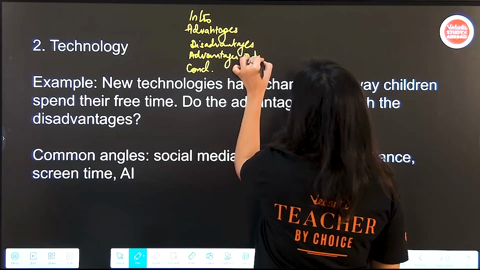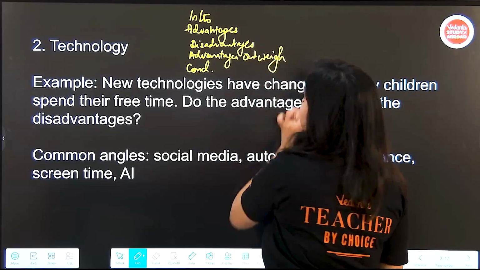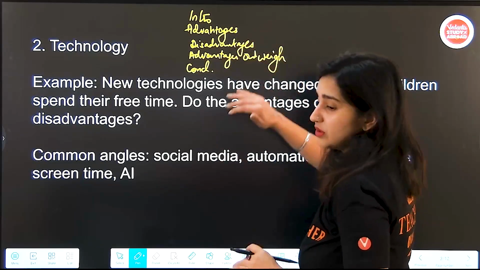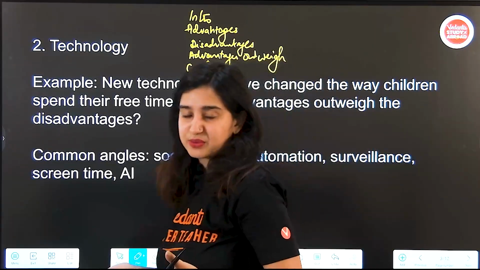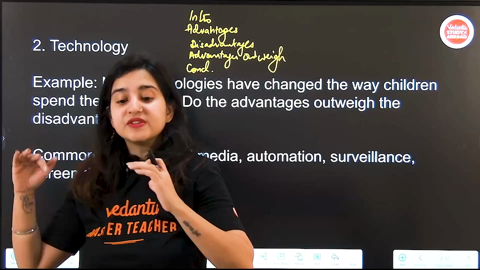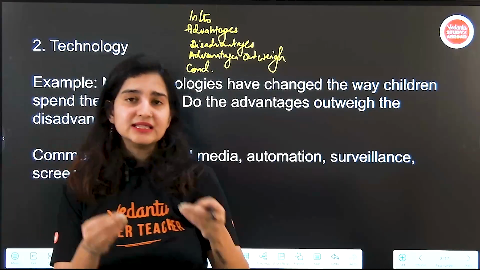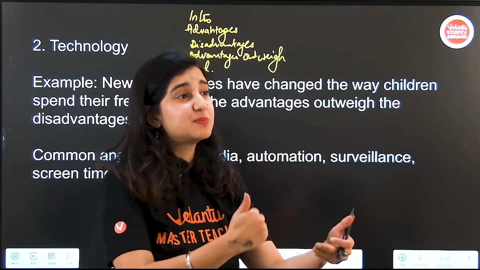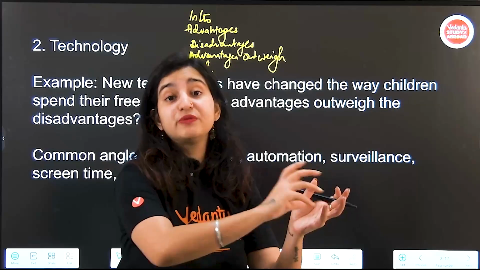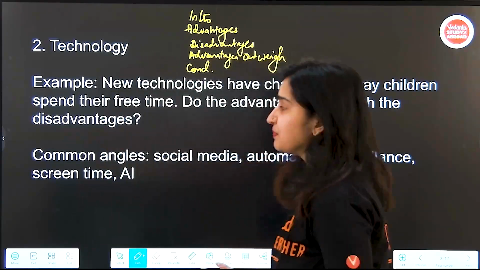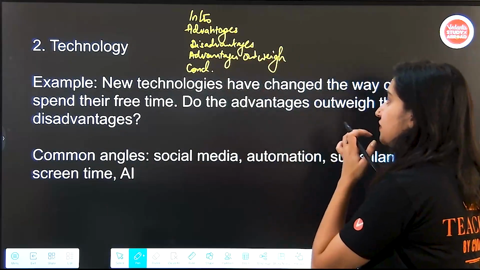but again, give a reason why advantages outweigh. And you can also do this the other way around, where you think no, the advantages don't outweigh the disadvantages, so you emphasize more on what the disadvantages are, concede that okay, these are the advantages, but these can be achieved through other means as well. Okay, that's going to be your basic structure over here.